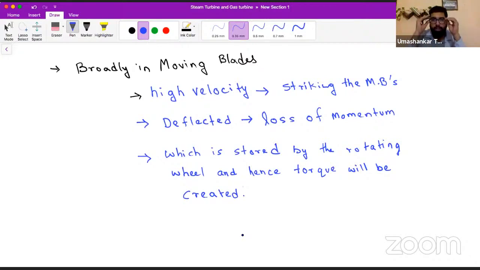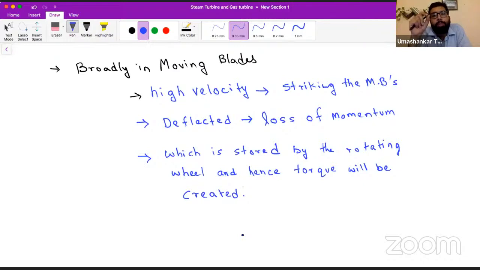Now we have just distributed the whole steam turbine into two parts. A steam turbine is majorly built up of nozzle and moving blade. So in the nozzle, what broadly is happening? The steam coming out of the boiler gets expanded, so its velocity is increased and its pressure is decreased.